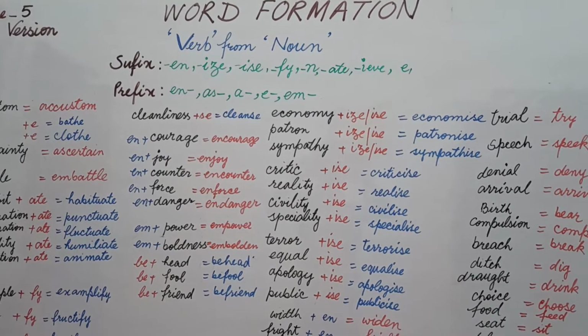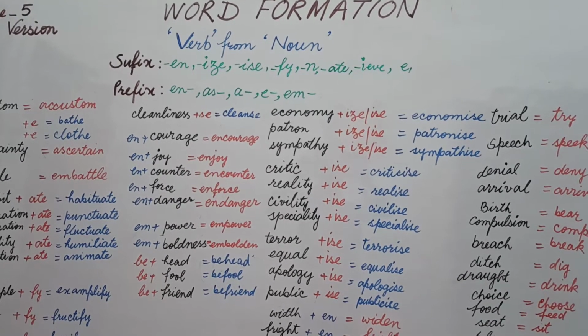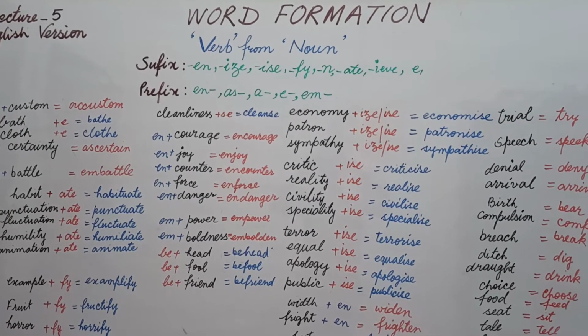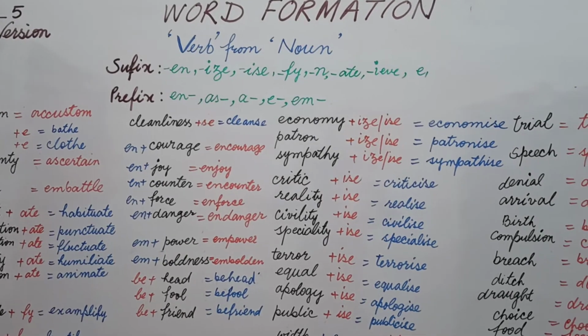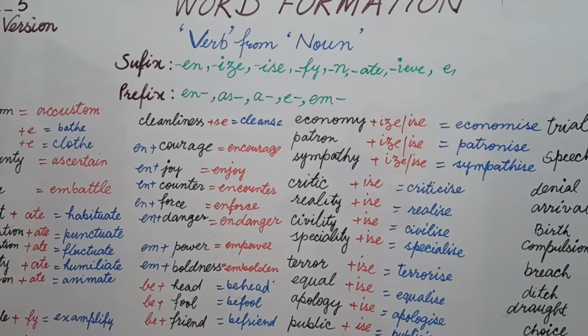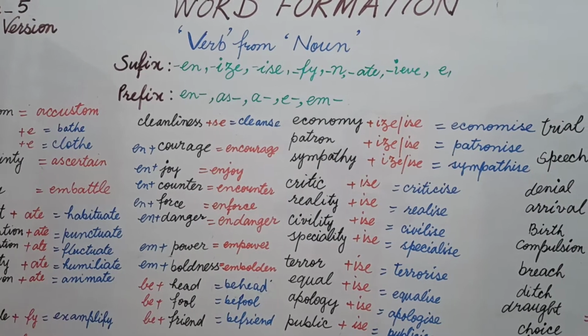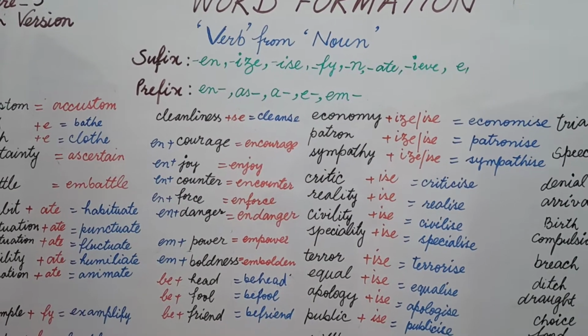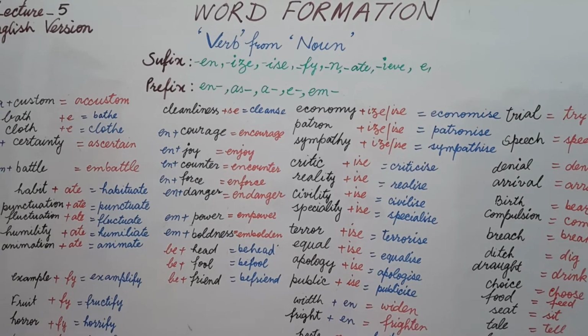Prefixes: en, s, a, e, m. Prefixes are the parts of words which are used in the beginning of a word, and suffixes are the parts or particles or syllables that are used in the ending of a word and that change one part of speech into another part of speech.